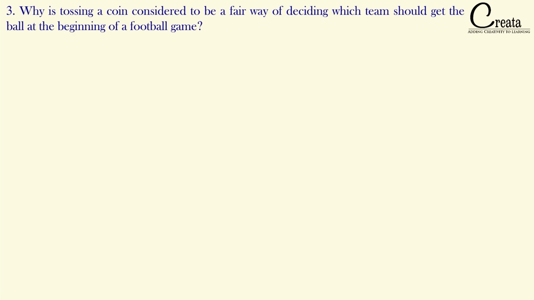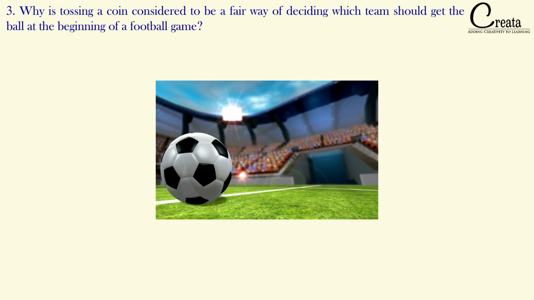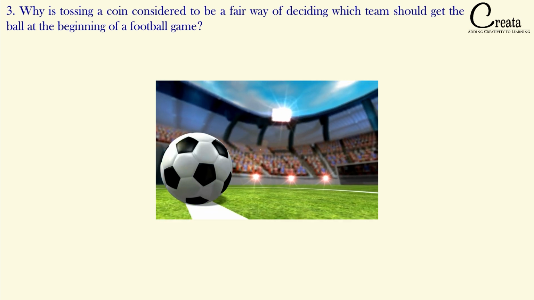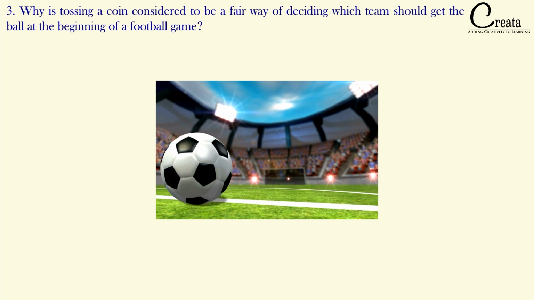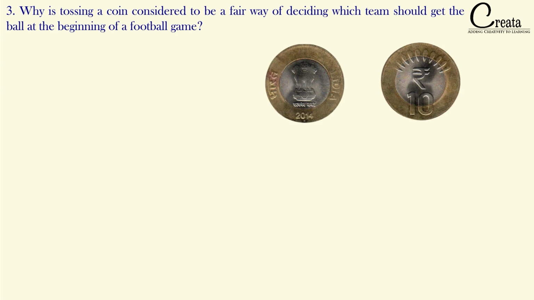Let's move to the next question. Why is tossing a coin considered a fair way of deciding which team should get the ball at the beginning of the football game? In the beginning of the football game, the toss is done, and the question is asking why this toss is a fair way of deciding which team will get the ball. The answer is that when we toss the coin, we get two outputs, that is head and tail, and the possibility of getting both outputs is equal, 50-50%.